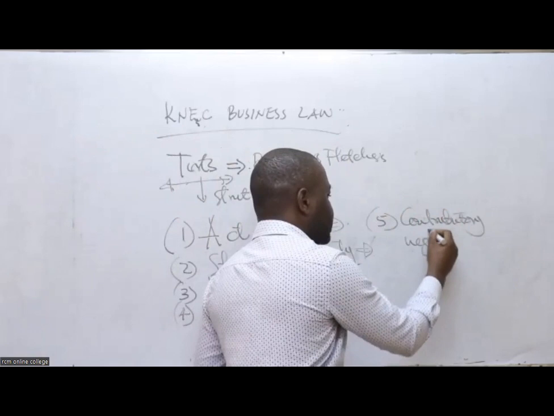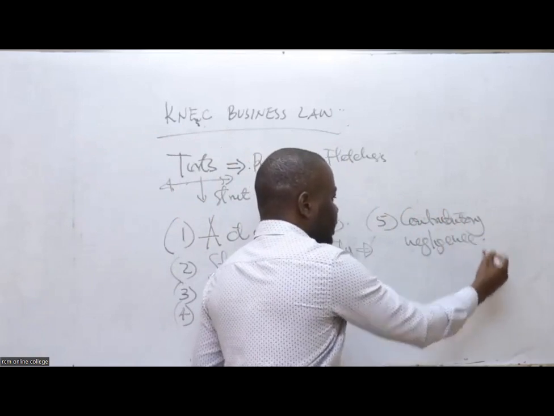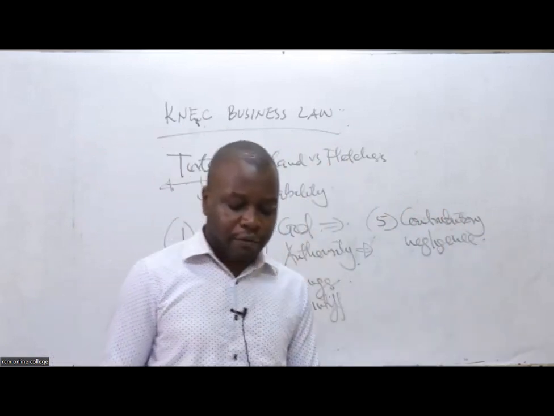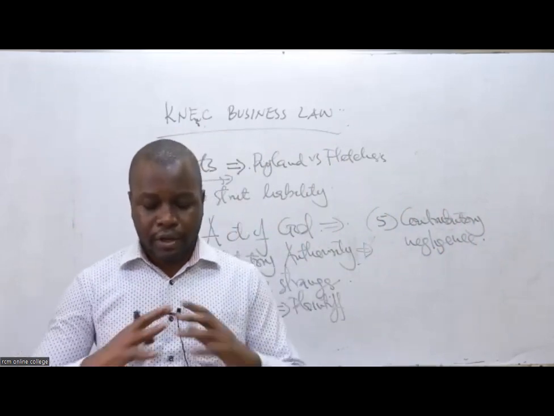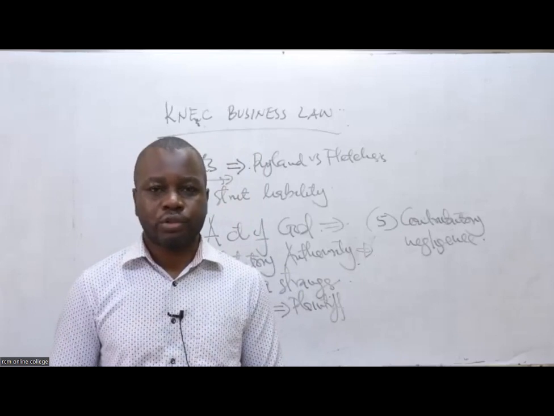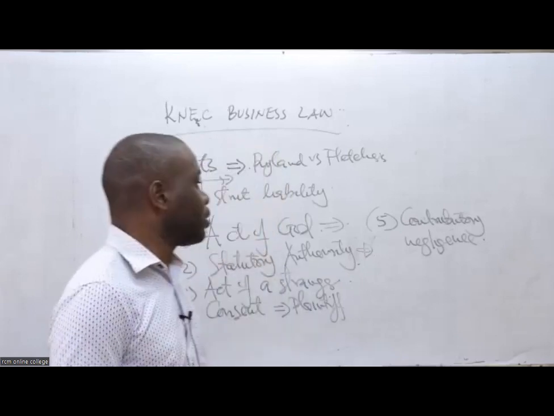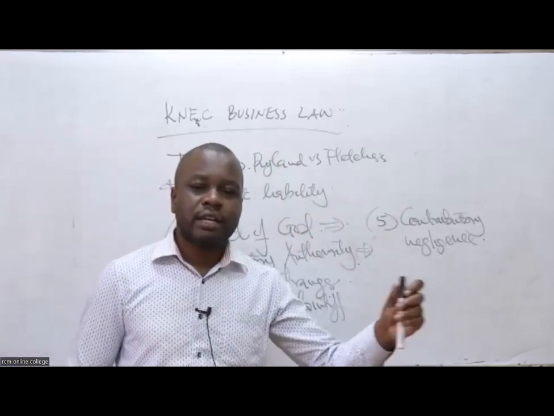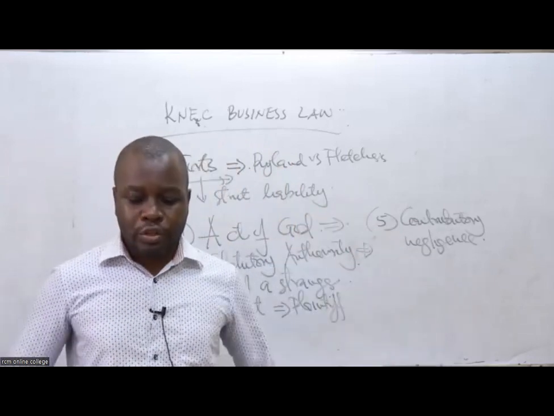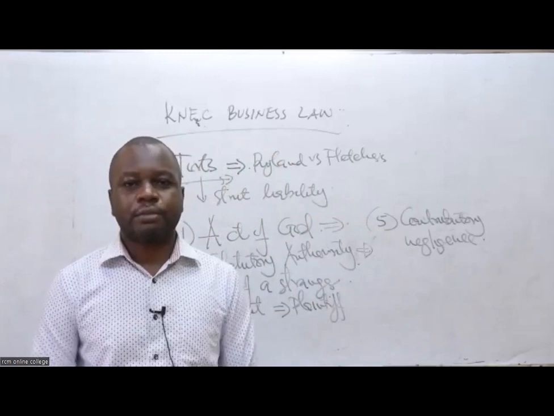These are the defenses you can use to defend yourself if you have been accused under the rule in Rylands versus Fletcher. So that is the answer for that particular question.